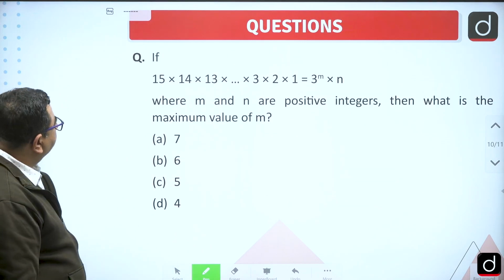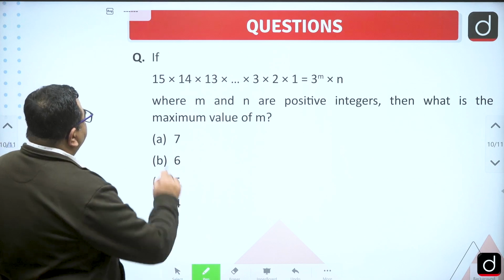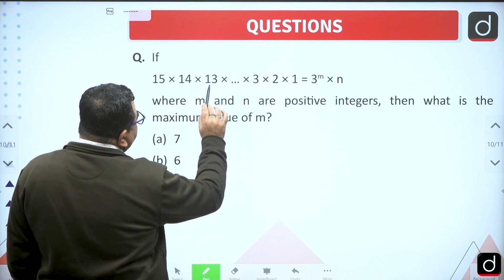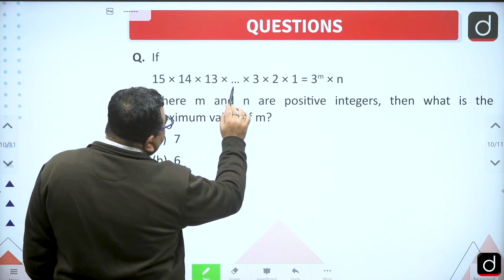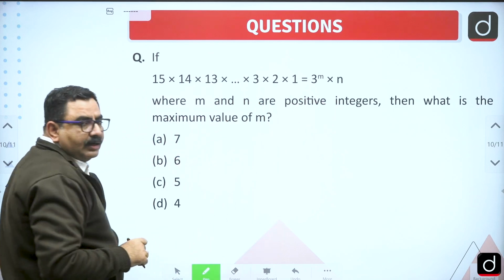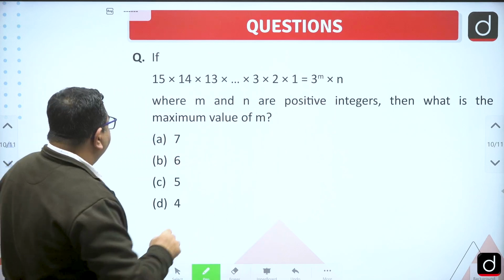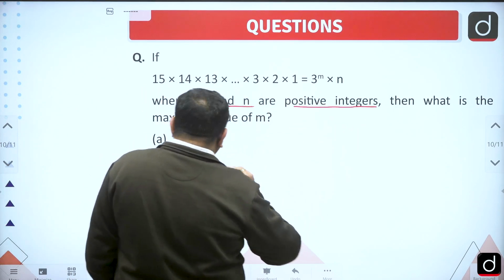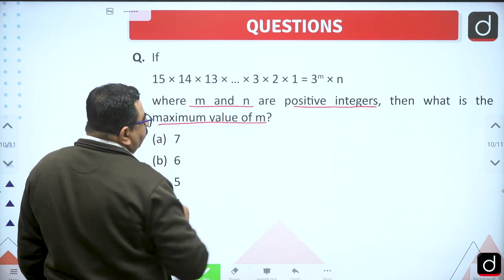let's see one more. Here is a question in which 15 into 14 into 13 into 12, 11, 10, like this till 1, is written as 3 to the power m into n, where m and n are positive integers. Then what is the maximum value of m?